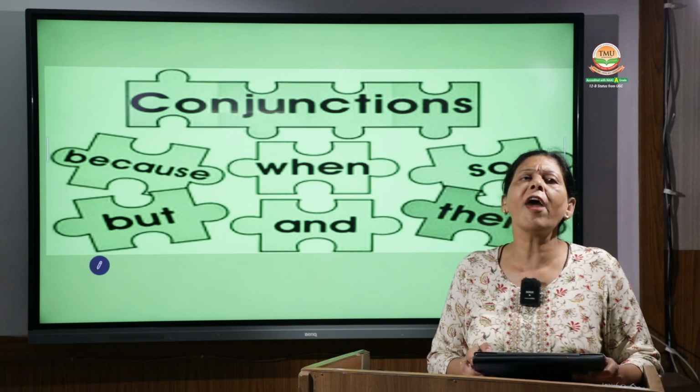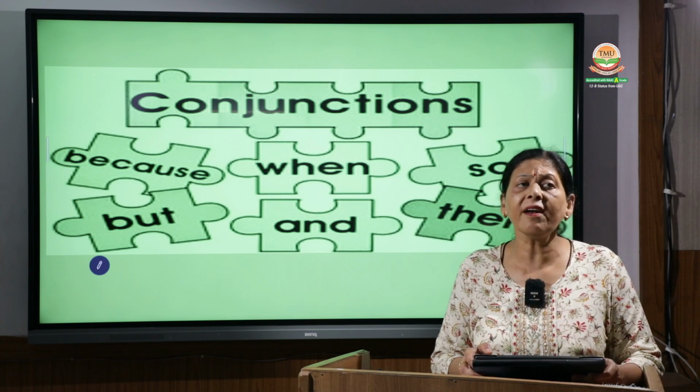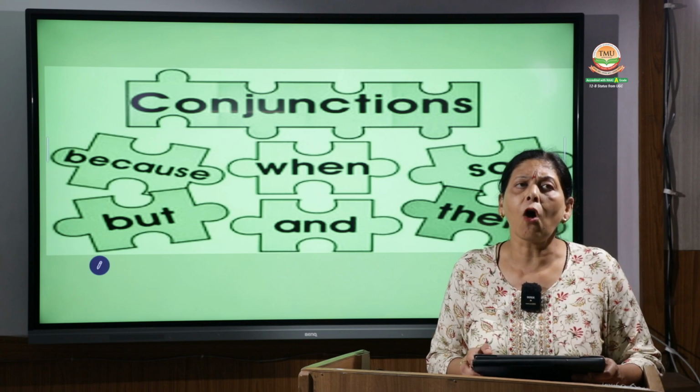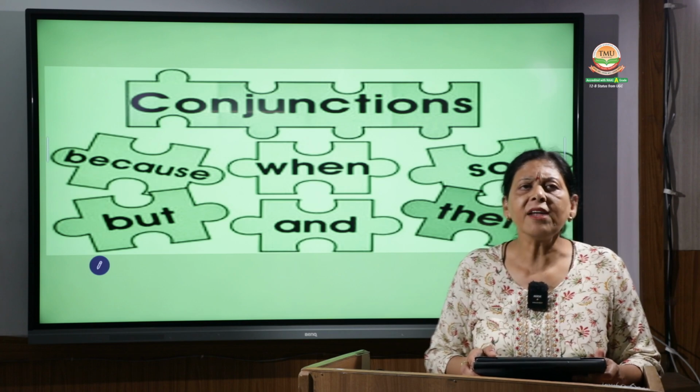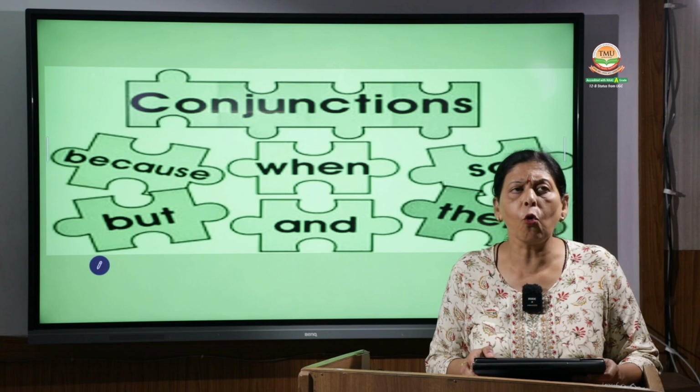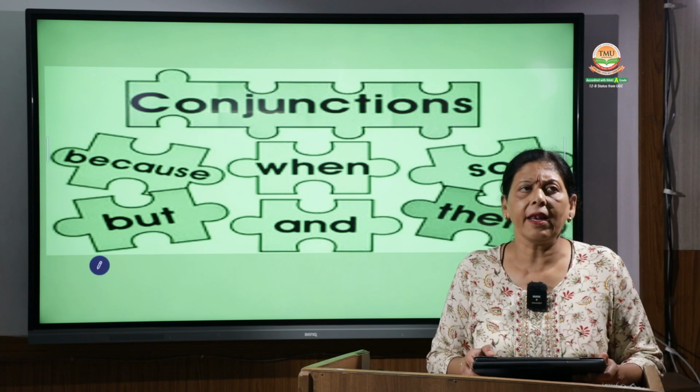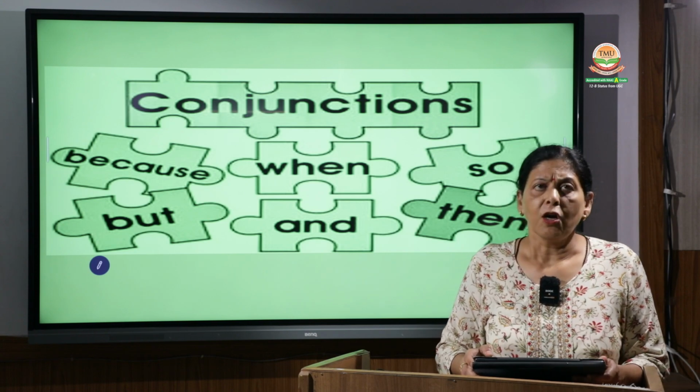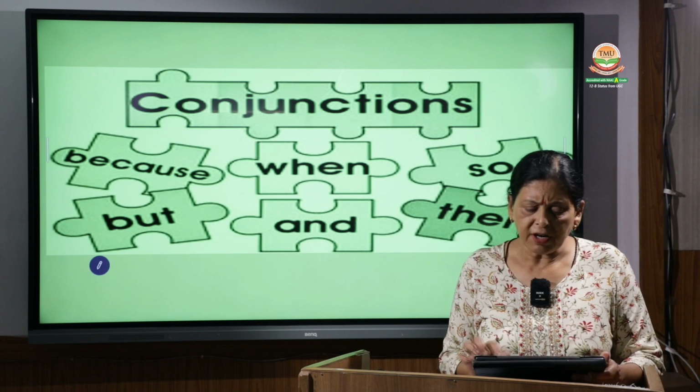Apart from these there are neither nor, either or, also, even though, although, since, while, when. All these are different types of conjunctions.